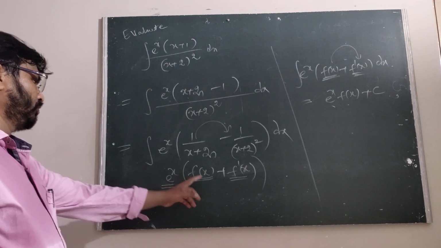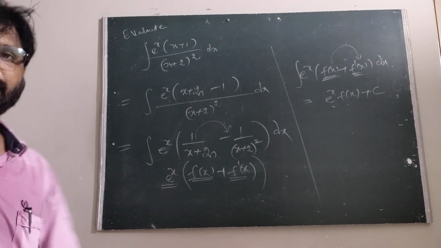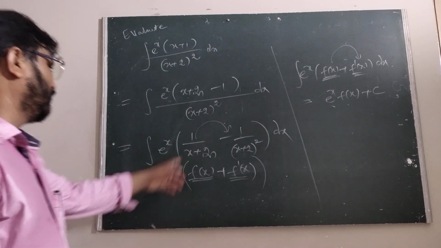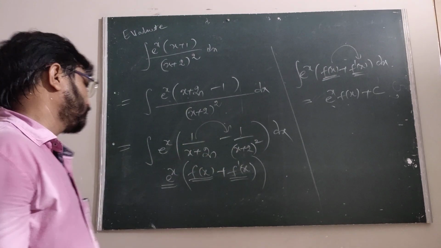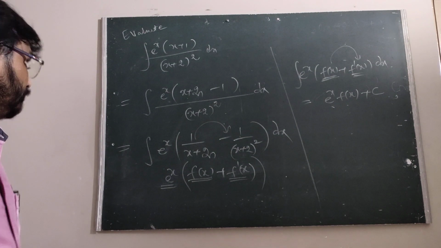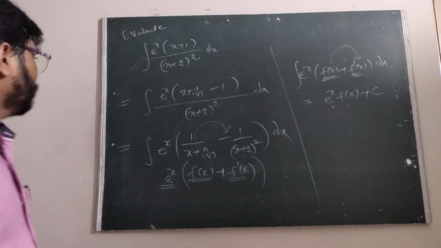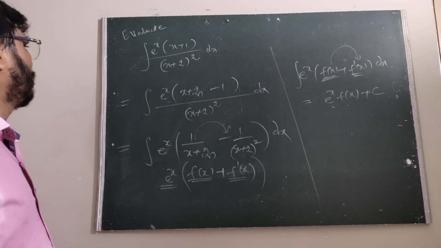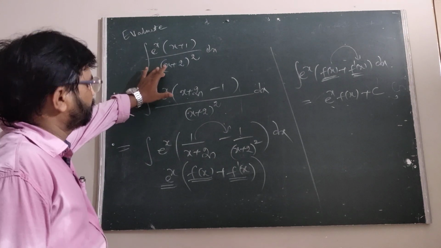Therefore, e^x into f(x) plus f'(x). The derivative of 1/x is minus 1/x². What is the form here? Here, the given integral is e^x into (x + 1)/(x + 2)².